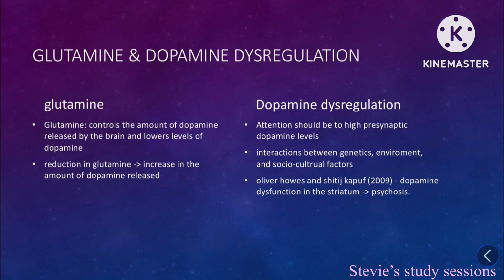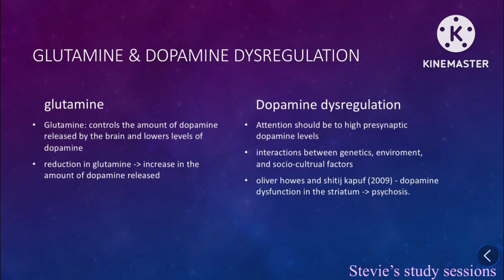Glutamate and dopamine dysregulation. Glutamate controls the amount of dopamine released by the brain and lowers the levels of dopamine. A reduction in glutamate can therefore increase the amount of dopamine released. Carlson, a contemporary study, supports that a lack of glutamate actually leads to schizophrenia.